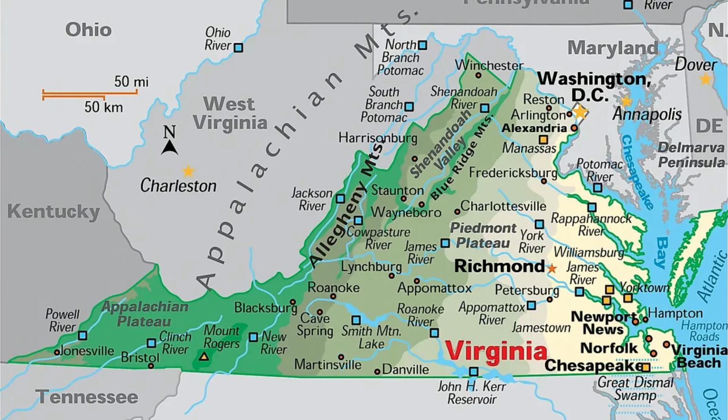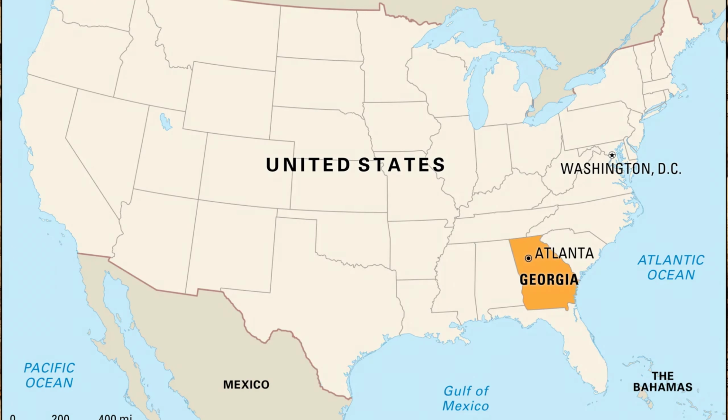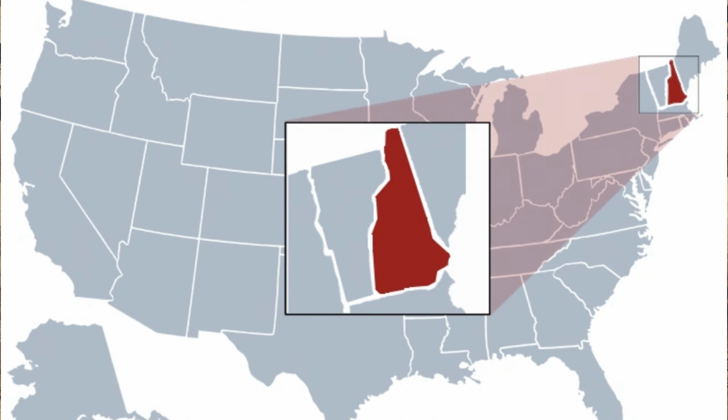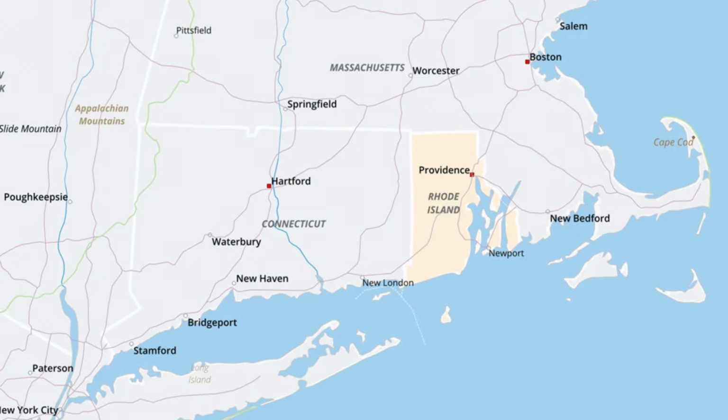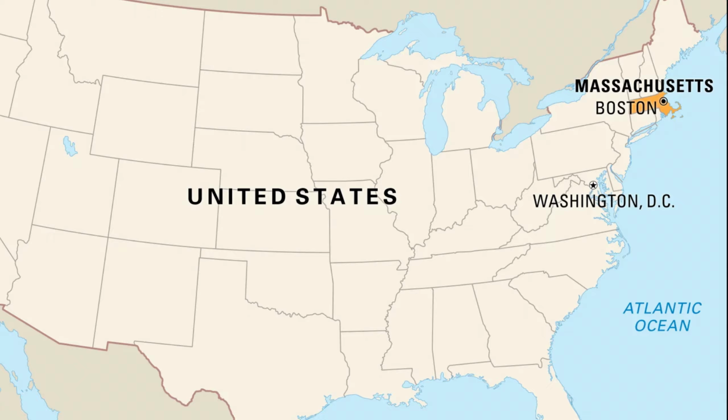Some of the states established by the British in America: the first one is Virginia, and the last state is Georgia. In between, they established New Hampshire, South Carolina, North Carolina, New York, Rhode Island, and Massachusetts, which were some of the states established by the British in America.